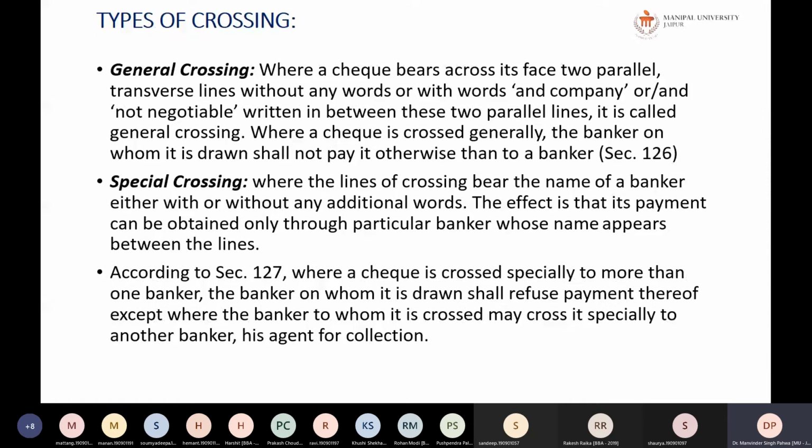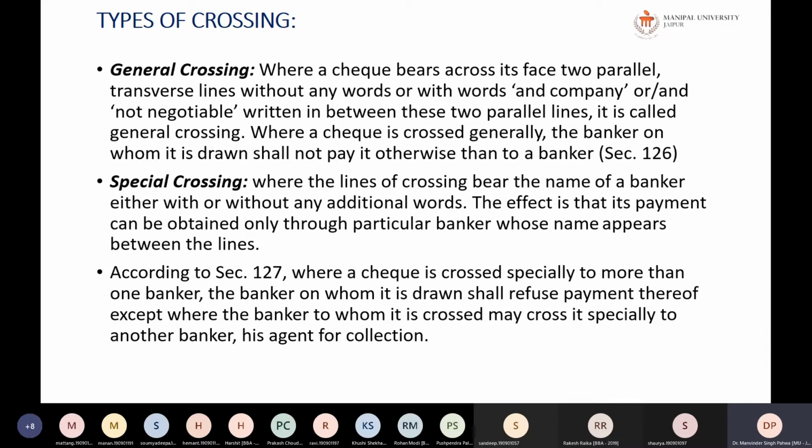According to section 127, where a check is crossed specially to more than one banker, the banker on whom it is drawn shall refuse the payment thereof, except where the banker to whom it is crossed may cross it specially to another banker, his agent for collection. So in that case, he can again cross it to a certain bank. The bank can get it crossed in the name of some other bank, so that other bank will collect the payment on his behalf.